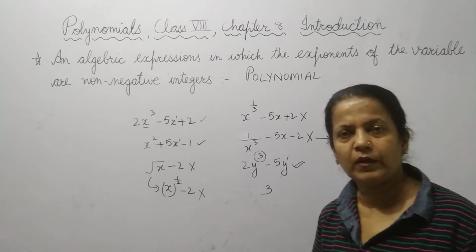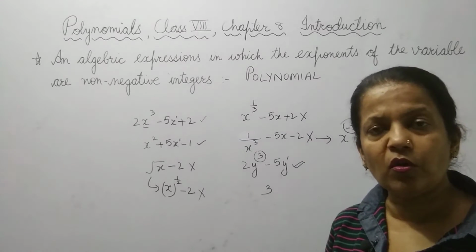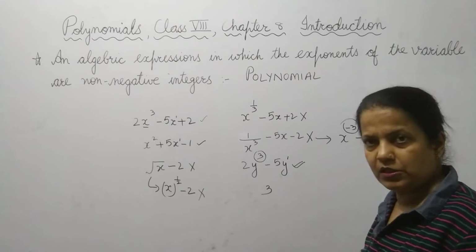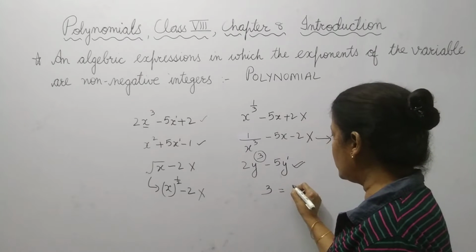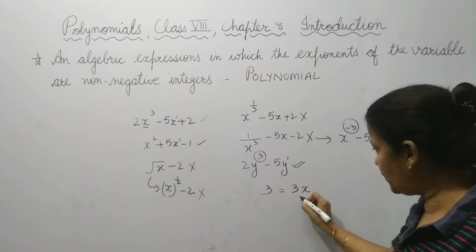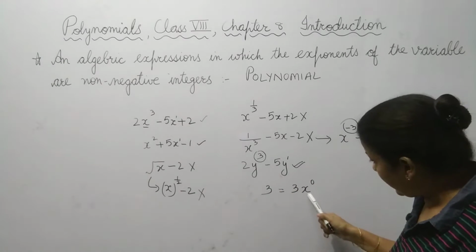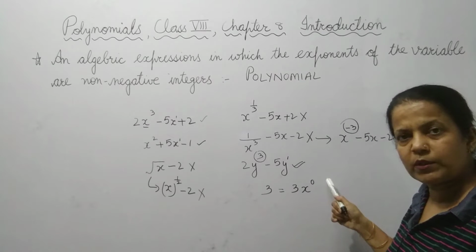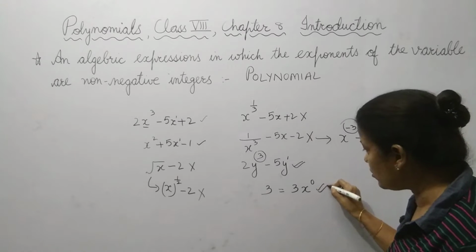Now, tell me, is 3 a polynomial? Yes, this is also a polynomial. Why? Because we can write this 3 as 3 multiplied by x power 0. The variable's power is 0, which is neither negative nor positive. So, this is also a